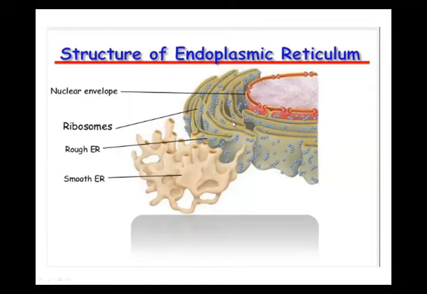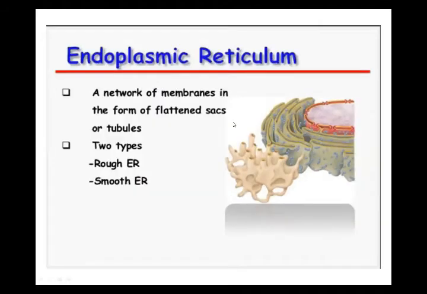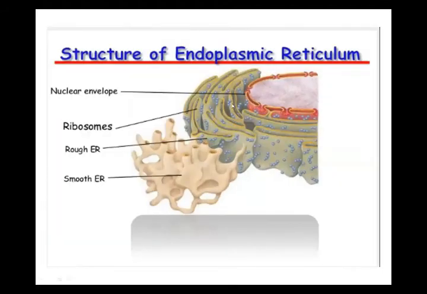Again, observe the diagram and see my cursor. This is rough endoplasmic reticulum, and this is smooth. What is the difference between them? In rough endoplasmic reticulum, you are seeing minute granules, blue in color. These are ribosomes. The endoplasmic reticulum which contains ribosomes is called rough endoplasmic reticulum. The one which does not have ribosomes is called smooth endoplasmic reticulum, and they extend everywhere into the cytoplasm.